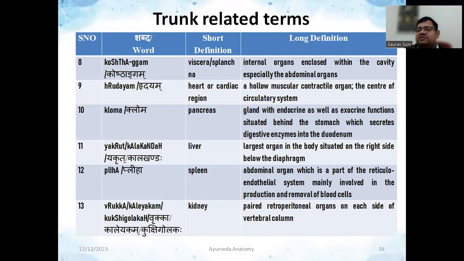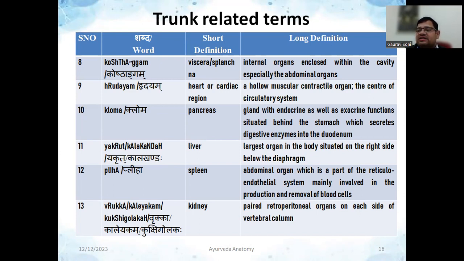Then we are going to talk about some names of organs as per classical texts. So there is a hridaya. It's famous. It's for heart and cardiac region. Then there is cloma. It is highly controversial. But from the references of the Namaste portal we are taking, they have described it as pancreas. It is a gland with endocrine as well as exocrine functions.